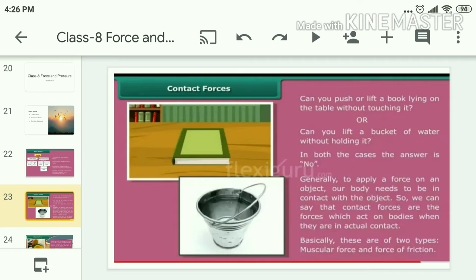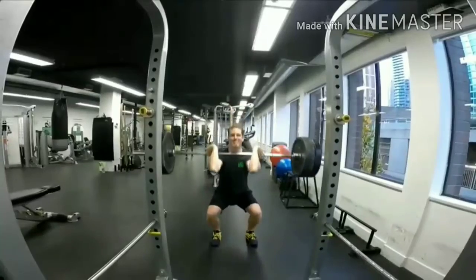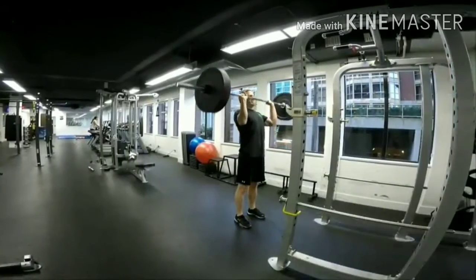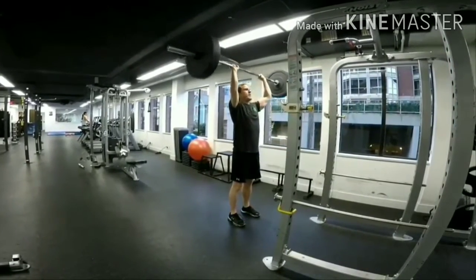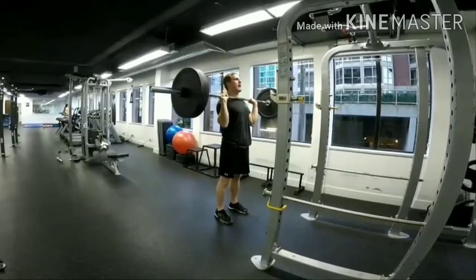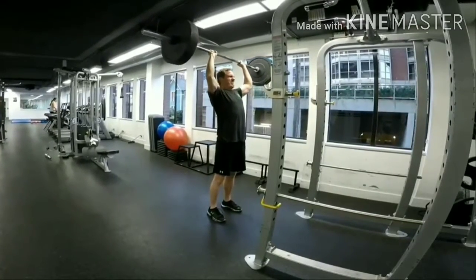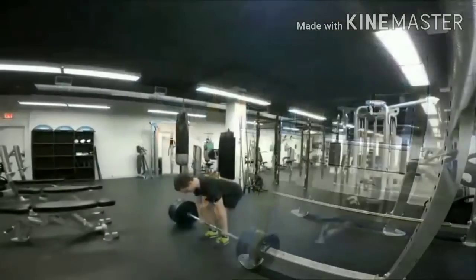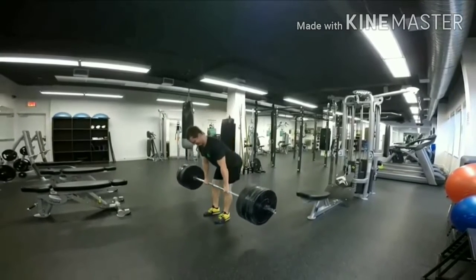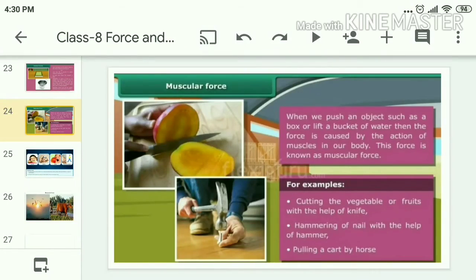Let us see the example of muscular force. What do you observe here? The man is lifting that weight. How is he lifting? Is it possible without contact with that object? No. There should be contact between the object and the hands. Here the force is exerted because of the muscles. The force which is exerted by the use of muscles is called muscular force. It is an example of muscular force.